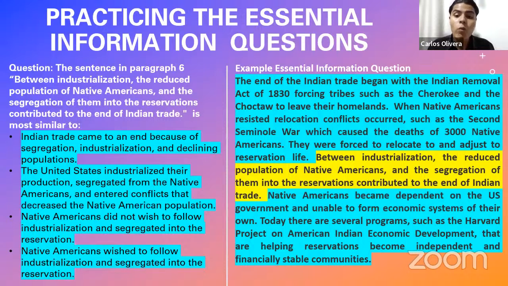This is false as well. Why? Because our highlighted sentence doesn't say anything about the position of the Native Americans towards industrialization. It just says that because of industrialization, they were segregated into the reservations. It doesn't say if they wished it, if they were agreeing with it, if they liked it. No, it doesn't say anything. It just says that because of it, they ended with the Indian trade. That's it. So this is an incorrect response again, because it's talking about something that was not even present, and it's confusing information, right? Is there any question, dear students?